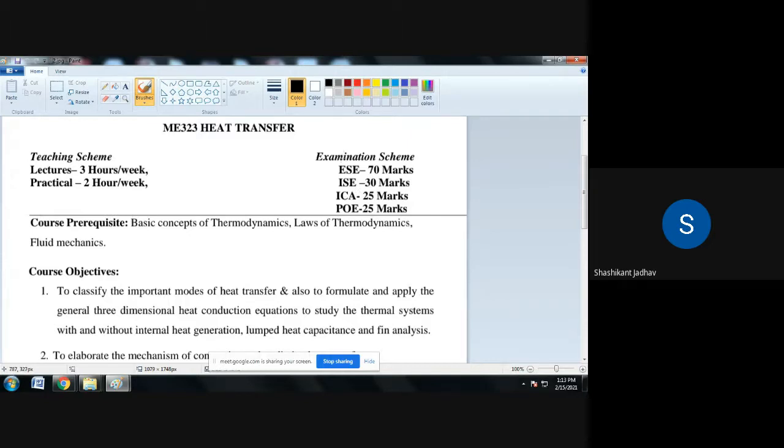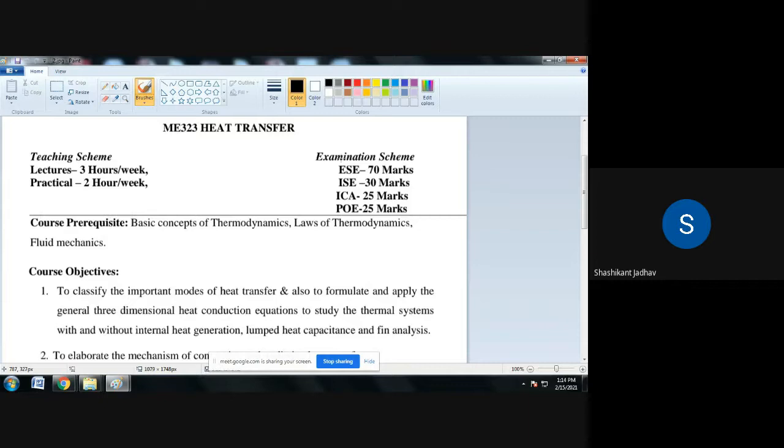So what is the examination scheme for this heat transfer subject? End semester exam for 70 marks, in-semester exam for 30 marks, internal continuous assessment, that is term work, for 25 marks, and the practical oral examination, that is performance. So we have to perform the experiments in the lab.